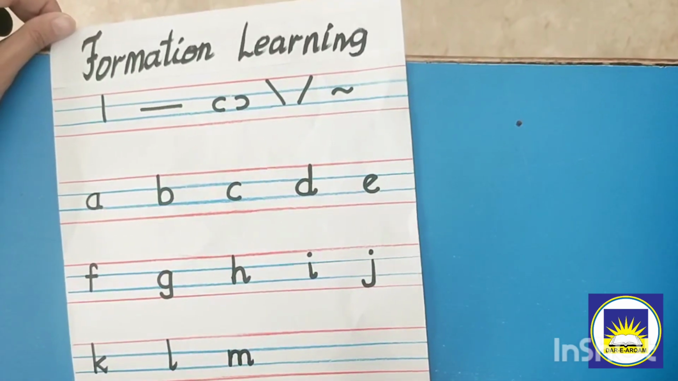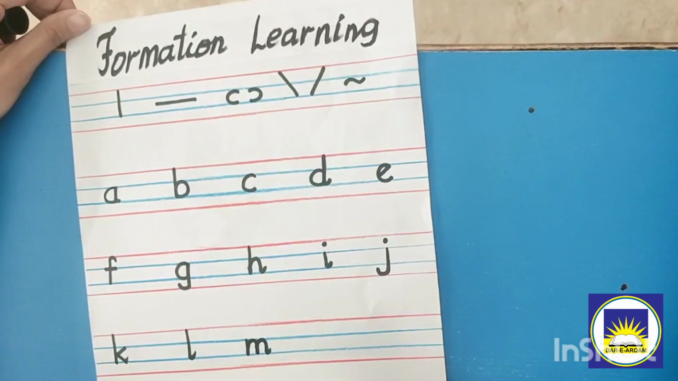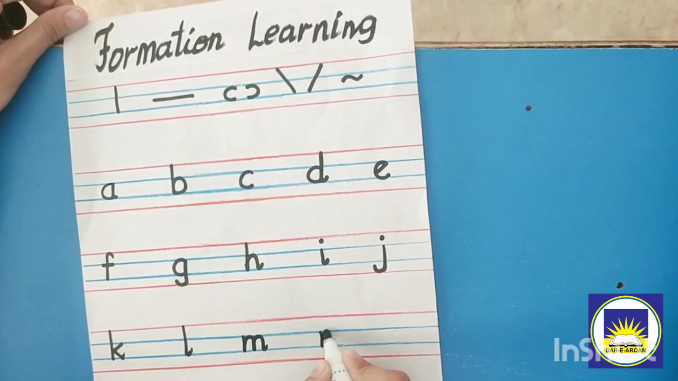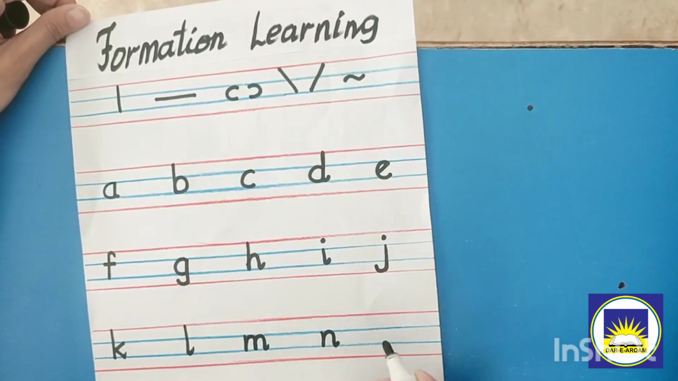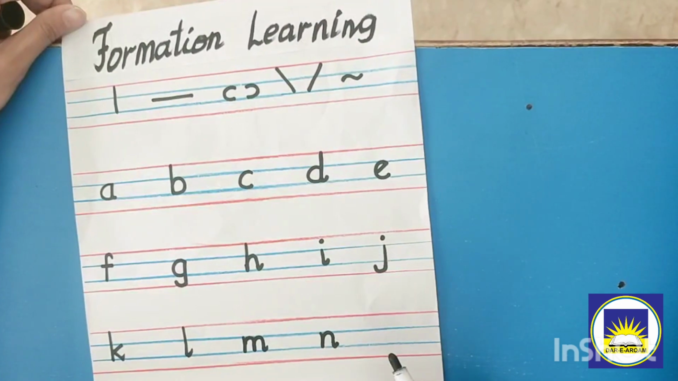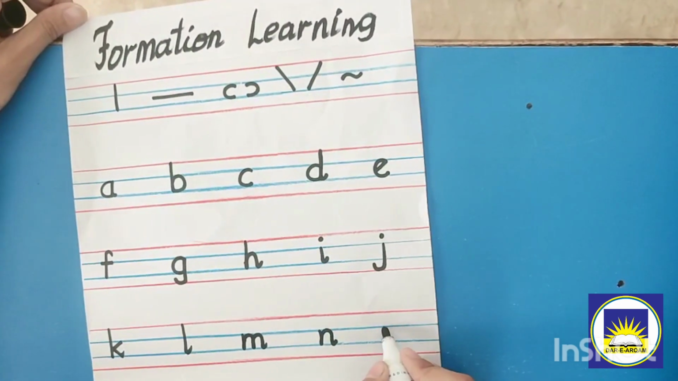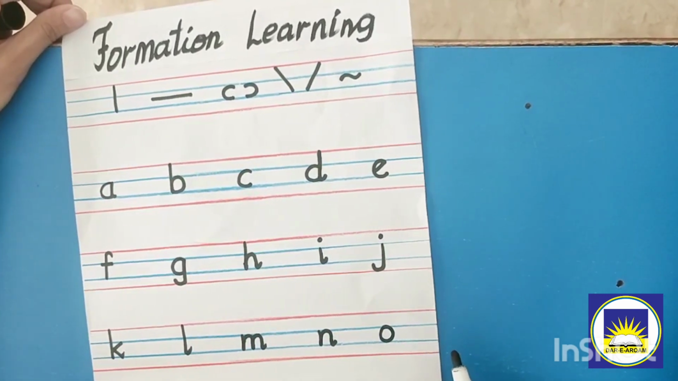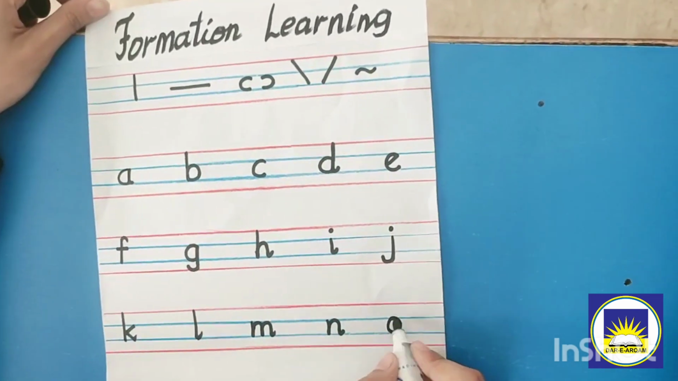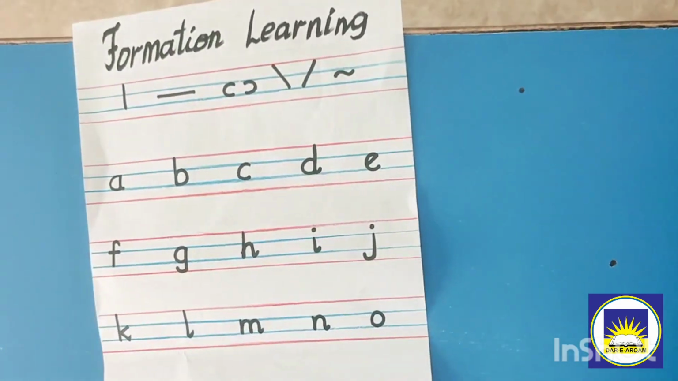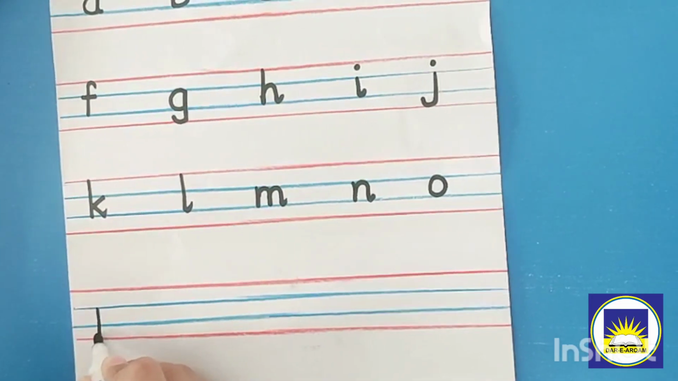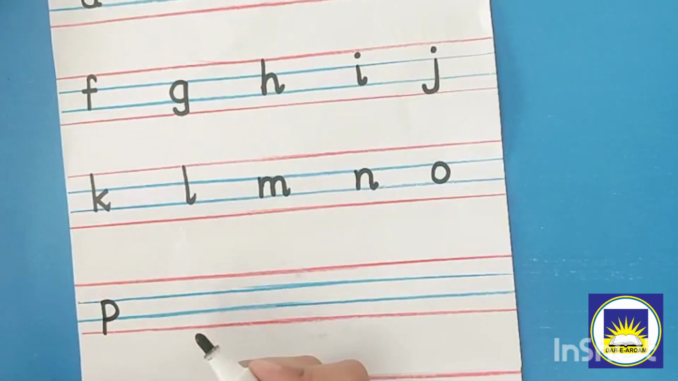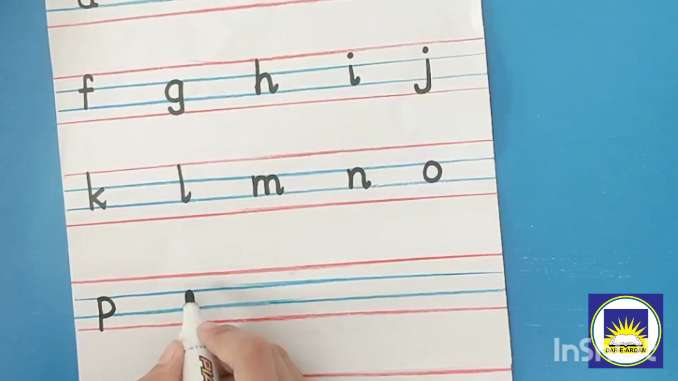Make a straight line, go up, jump and go up, again jump and tail up. It will make m, mango. Make a straight line, jump and tail up. It will make n, nose. Make a small circle. It will make o. Make a straight line, go up and up, make a curve. It will make p, parrot.